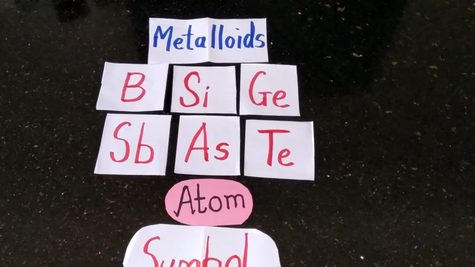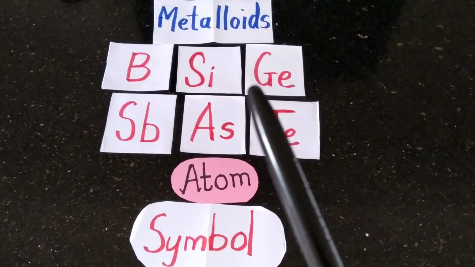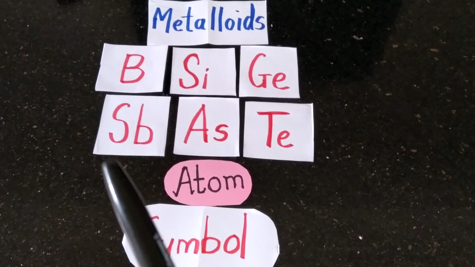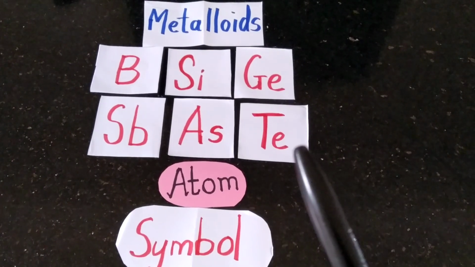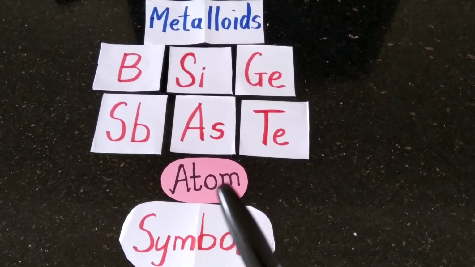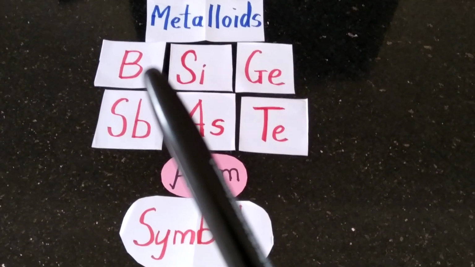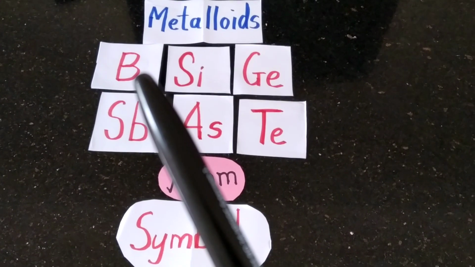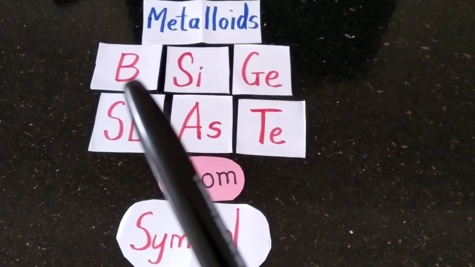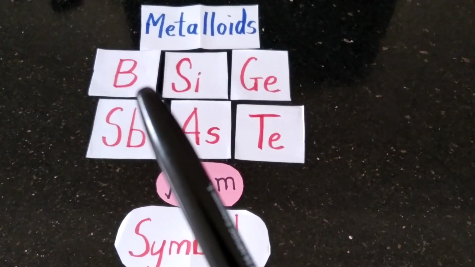Next element is metalloid. Examples: boron, silicon, germanium, antimony, arsenic, tellurium. These are all shown by atom. Atom is shown by symbol. For example, symbol for boron is B. B is the atom of boron and B is the symbol for boron.